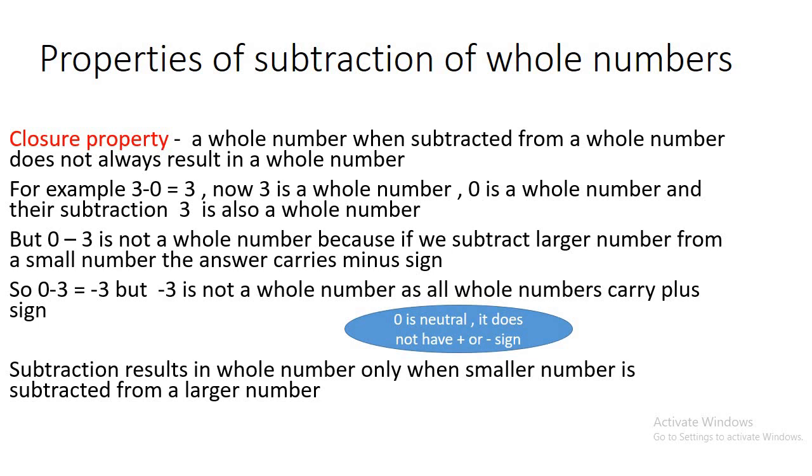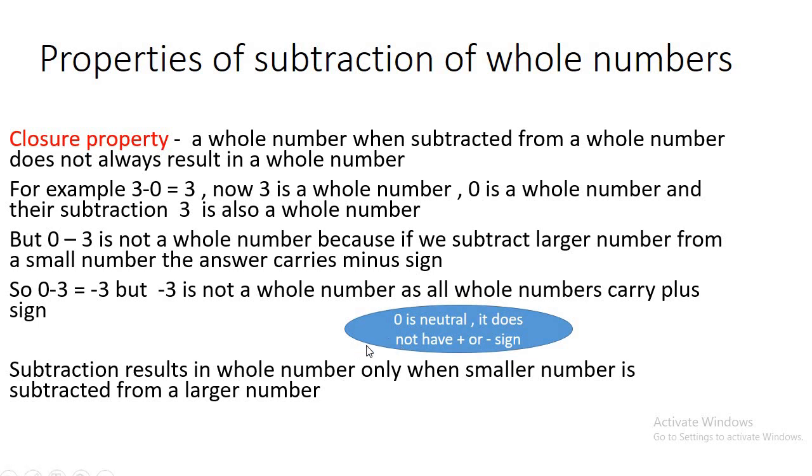So subtraction results in a whole number only when a smaller number is subtracted from a larger number. That means we can say that closure property for subtraction is valid only when a smaller number is subtracted from a larger number. But whenever we are subtracting a larger number from a smaller number, we will get a minus sign, and as we get a minus sign, the answer is not a whole number, and hence closure property will not be valid.